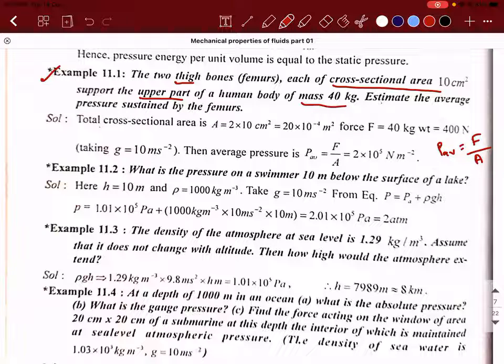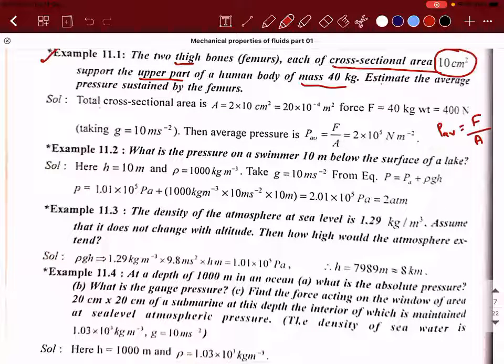One area of cross section is 10 centimeters square, not 2 pi r square. Do you mean to say your thigh is in the form of a circle? They have already given the area of cross section, right? So area will be 10 centimeters square for one thigh, but you have two thigh bones. So what will be the answer? 2 into 10 centimeters square, converted to meter square, and use it in the denominator for mg. You will get the answer.